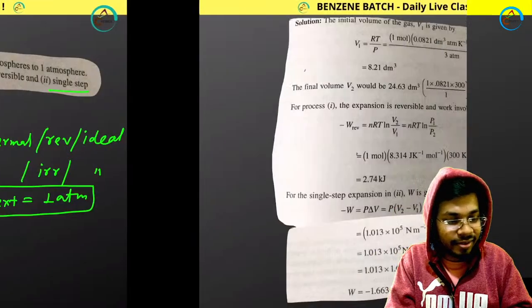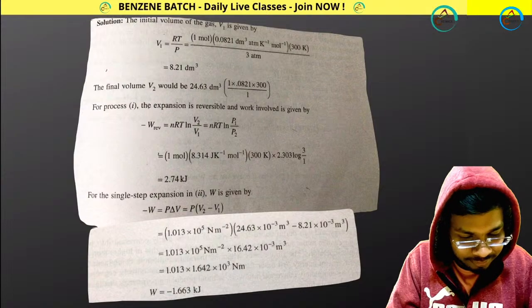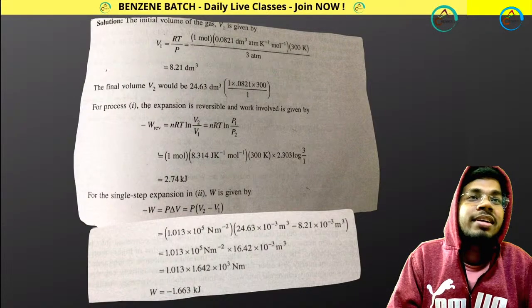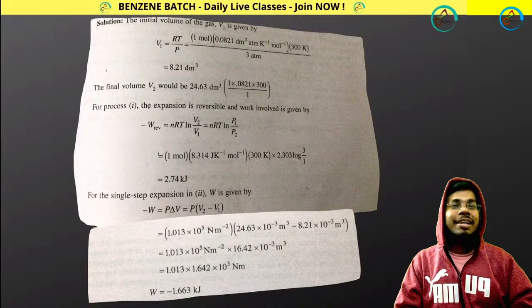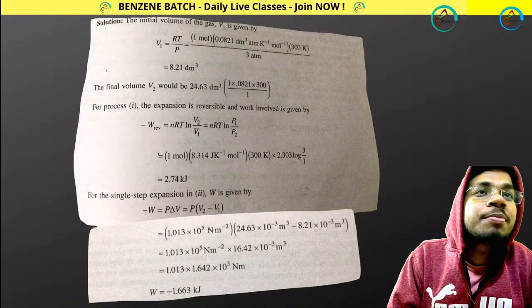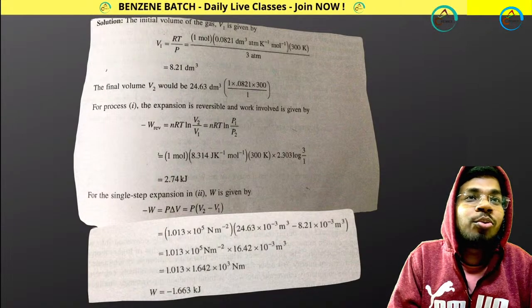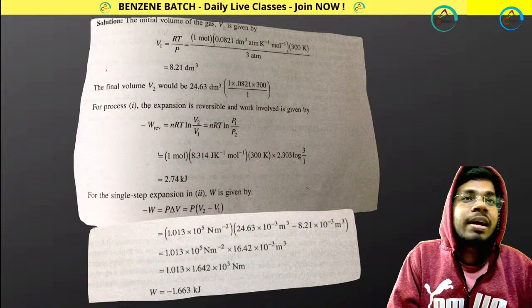Your answer is here: 2740. Arnav and Shibras, both of you are absolutely right. But remember, I told you guys, there should be a negative value.